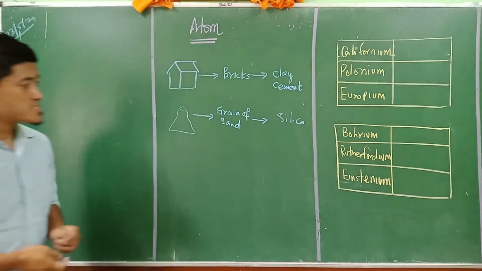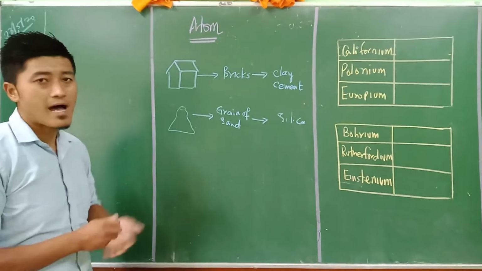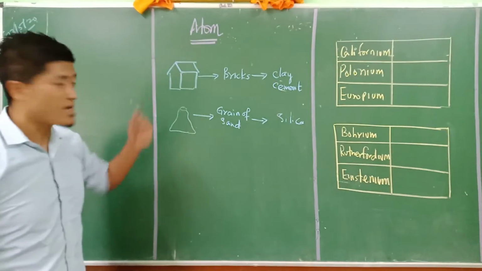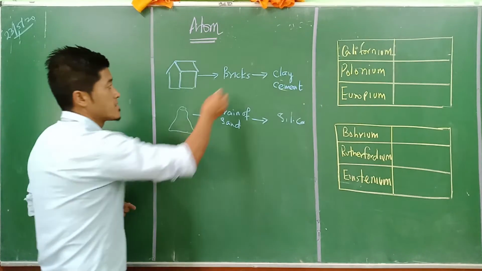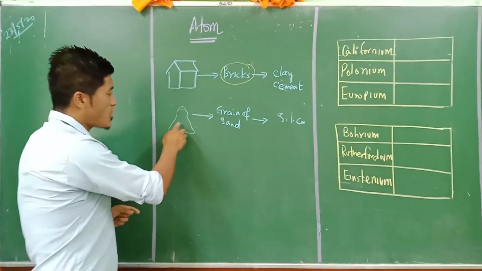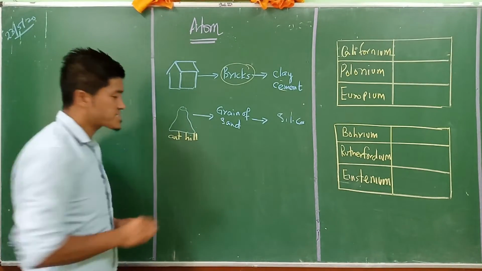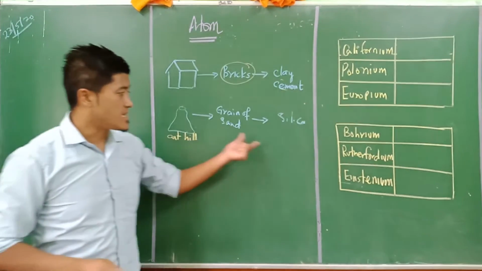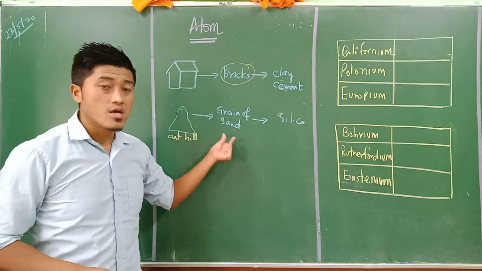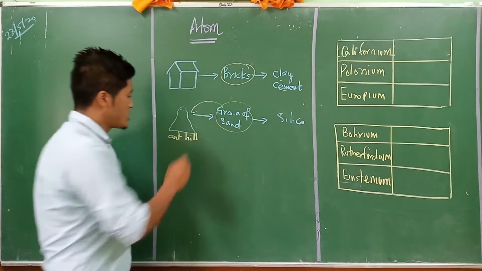Now, if you were asked what the building block of this house is, you are never going to say that clay and cement are the building blocks of the house. Instead, you will say that the bricks are the building blocks of the house. And in terms of the anthill, we never say that silica and the other minerals present in the sand, but instead we say grain of sand is the building block of the anthill.